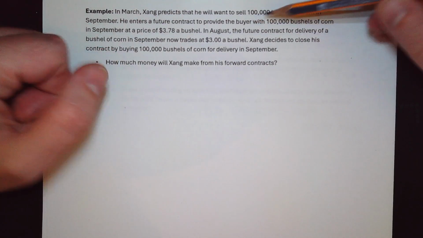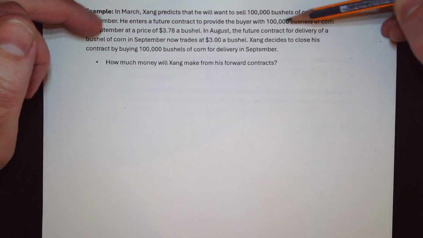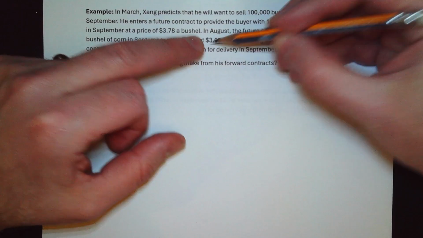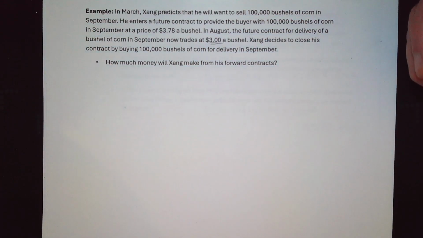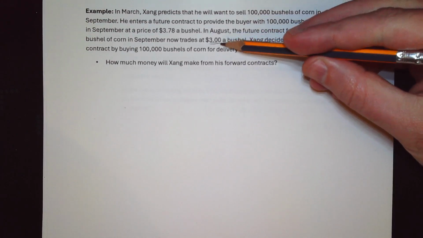Okay, in August, so we're not in September yet, right? But in August, a futures contract for delivery in September, the same futures contract he got in March, right? Now the futures price on that contract is $3. So if you have 100,000 bushels that you want to sell in September, you'll get $3 per bushel.